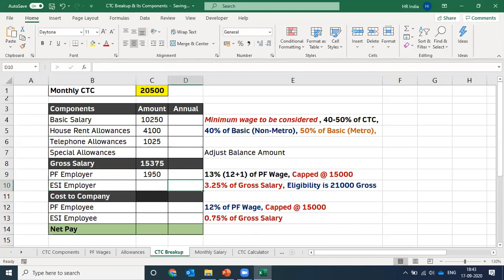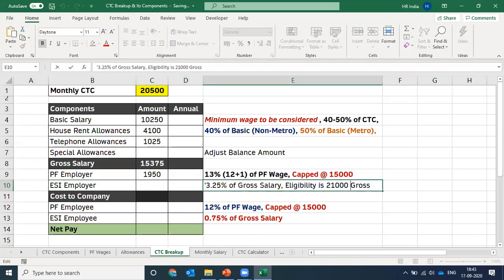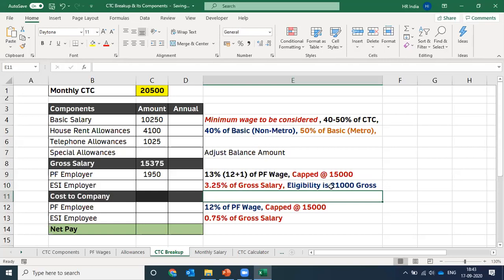We need to check out two things. The rate of contribution for employer in ESI is 3.25% of the gross salary. But we always need to check the eligibility of the employee. The eligibility criteria is gross salary rupees 21,000. Any employee who is getting gross wages either equals to or less than rupees 21,000 is eligible for ESI.